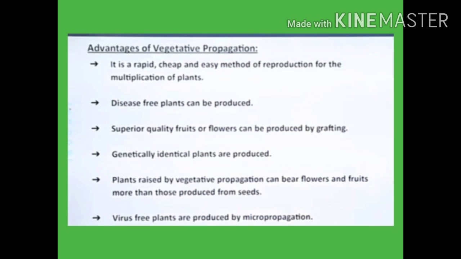Now, advantages of vegetative propagation. It is a rapid, cheap and easy method of reproduction. Disease-free plants can be produced. Superior quality fruits or flowers can be produced. Genetically identical plants are possible. Plants raised by vegetative propagation can bear fruits and flowers earlier than those produced from seeds.